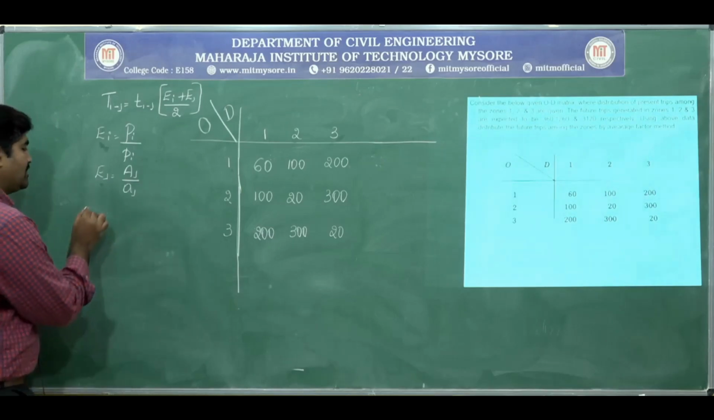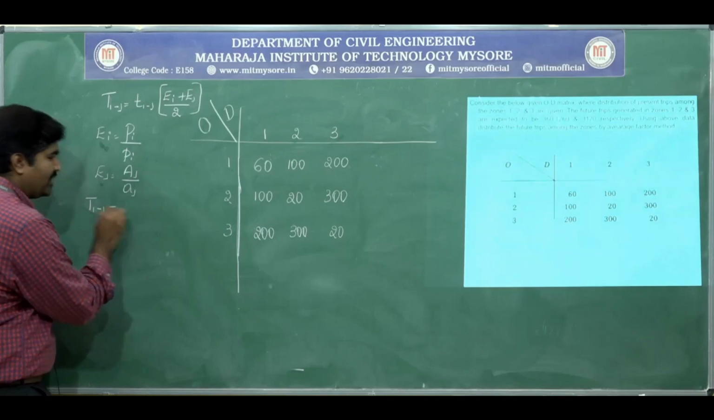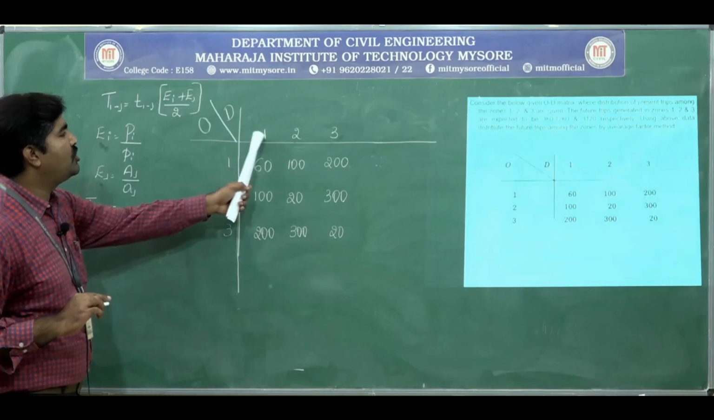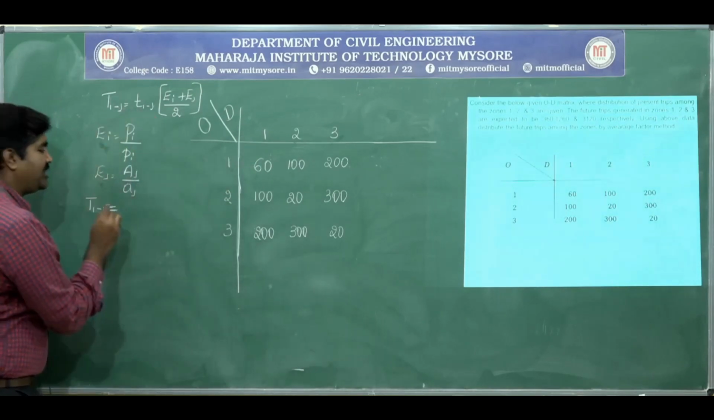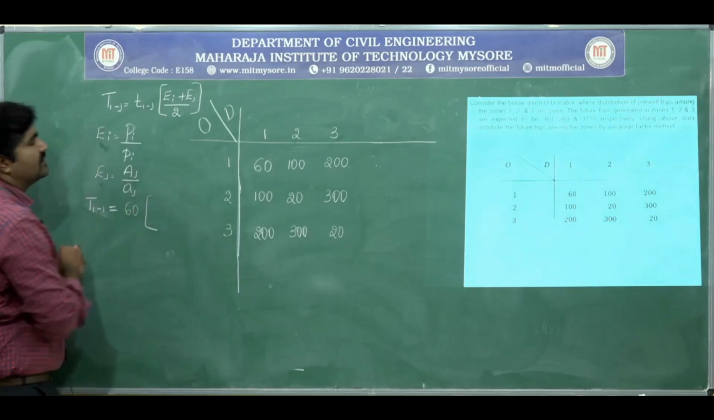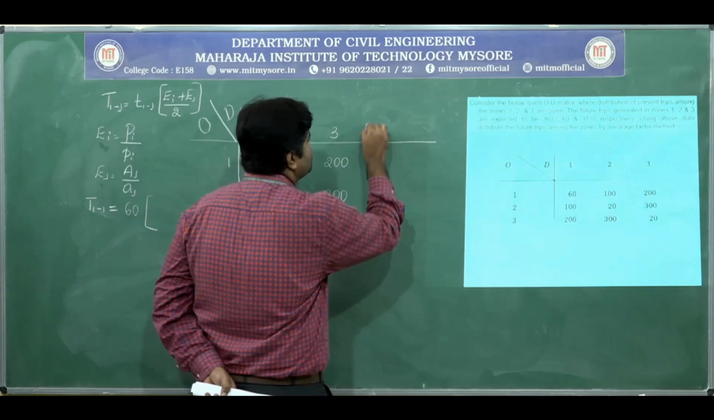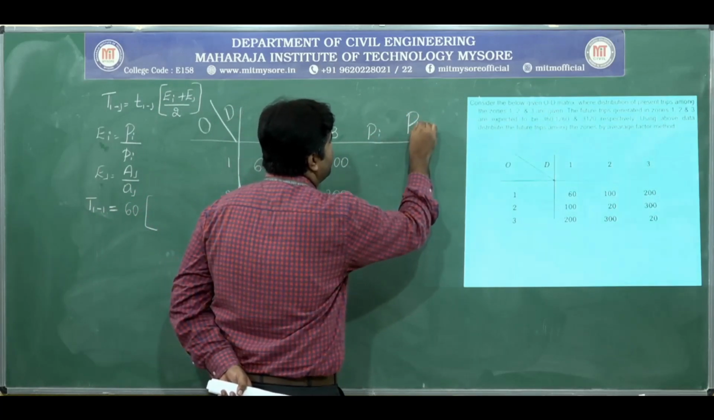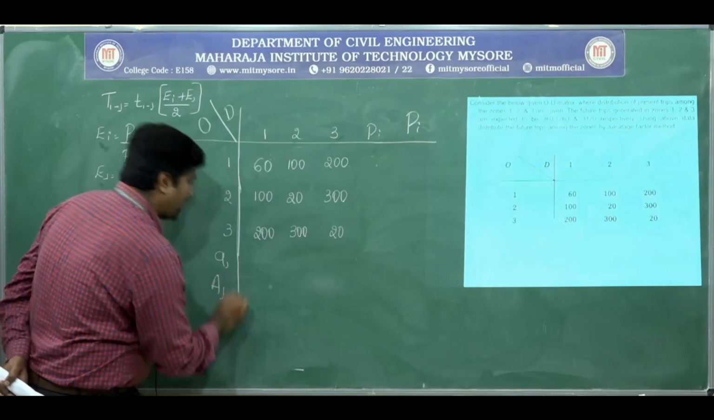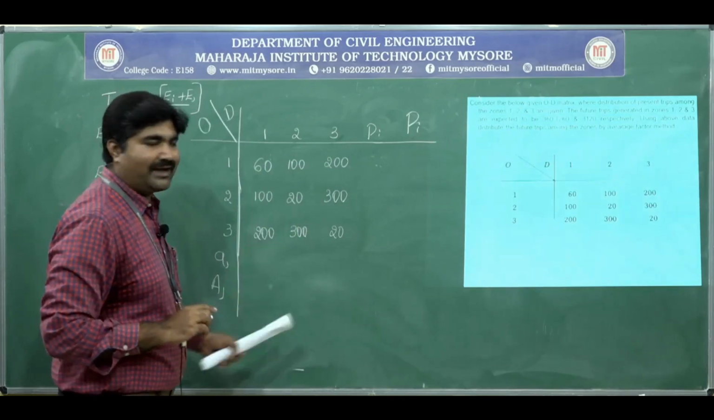For T11, see it carefully. We know the trips between 1 to 1 is 60, that is the small t I to j. First let us find out small pi, capital PI, small aj, capital AJ. As I told, this row will represent the origin and this column will represent the attraction.